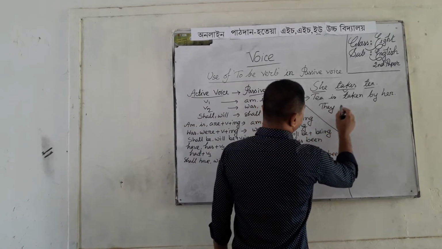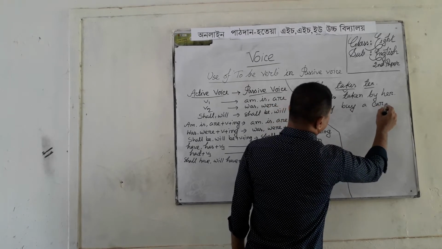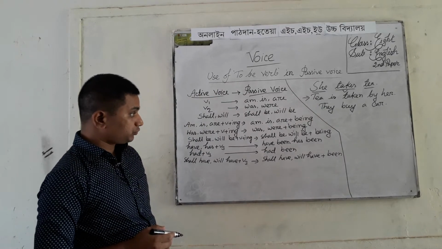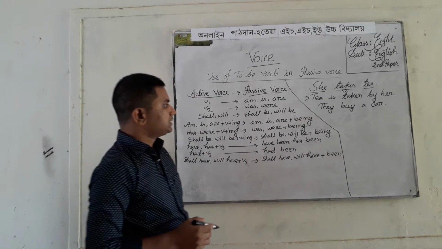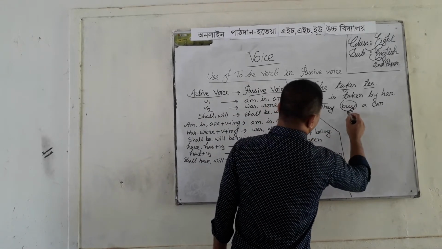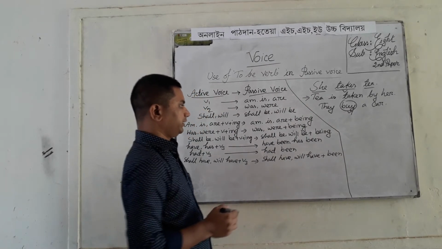I am writing another example here. They buy a car. Notice the sentence, they buy a car. Here buy is the verb and buy is the base form, I mean V1.